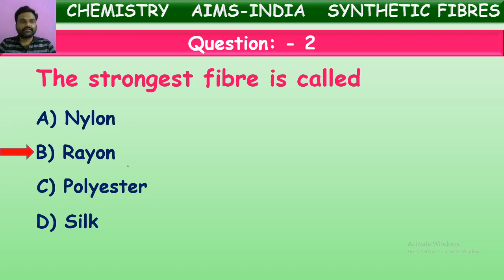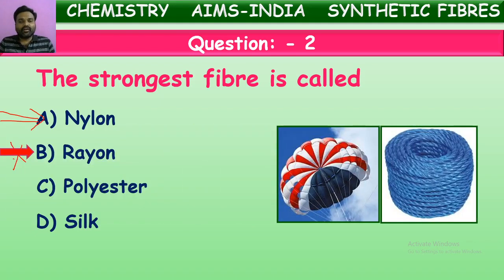Yes, it is nylon. Nylon is the strongest fiber. It is as stiff as an iron rod, iron wire. That is why these nylon fibers are used for making parachute ropes and rock climbing ropes and tents. These all are made up of nylon fiber because it is the strongest fiber among all these natural as well as synthetic fibers.